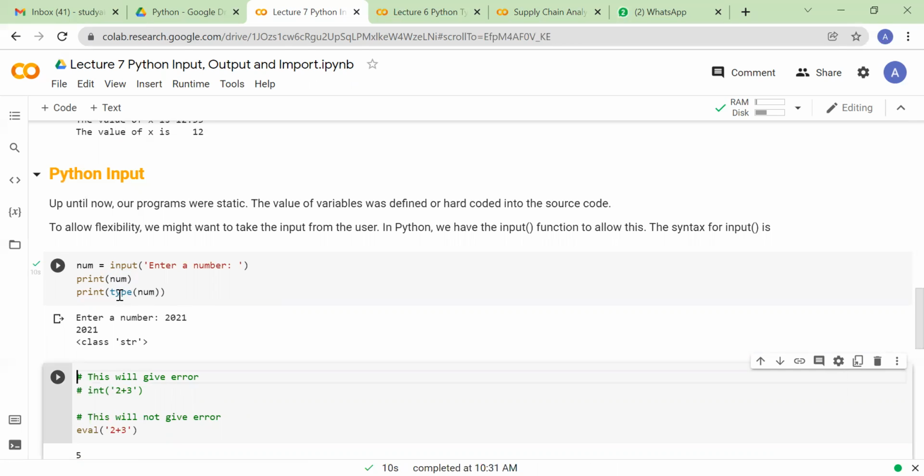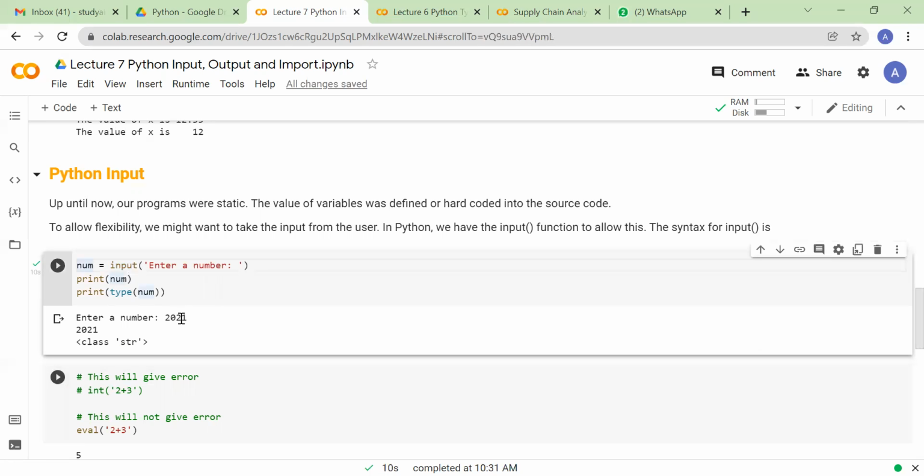Now, one thing you should always remember, and this is very important: whatever you give from the user side, it will be stored as a string, right? So if you want to add something directly, you won't be able to. You have to do typecasting, because whatever you are giving is stored as a string. You have to convert that into an integer, and then you can perform all the mathematical operations you want.